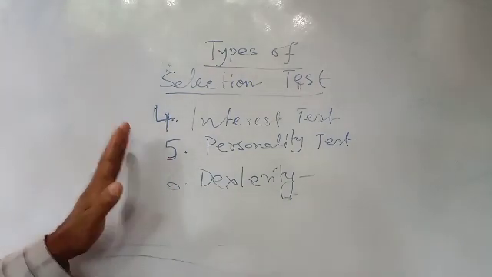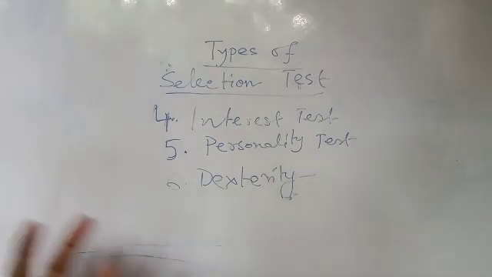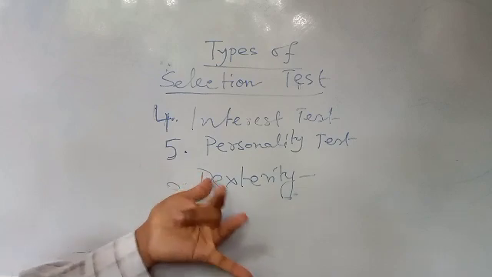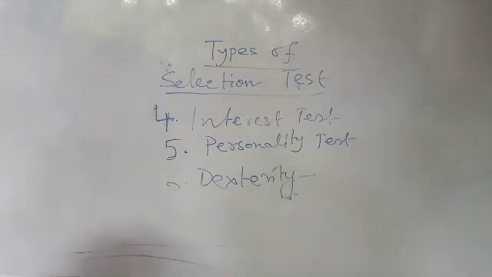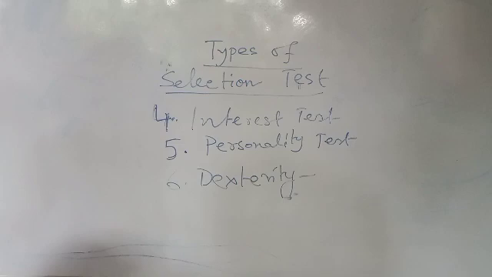But in general, written tests will be there. That means the intelligence test and aptitude test are generally written tests, while interest test and personality test are generally in oral form, where they will collect the information orally. So written as well as oral both are there.